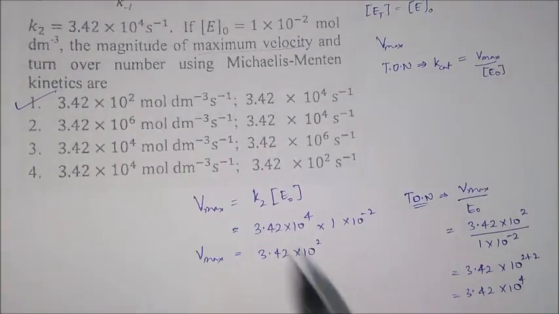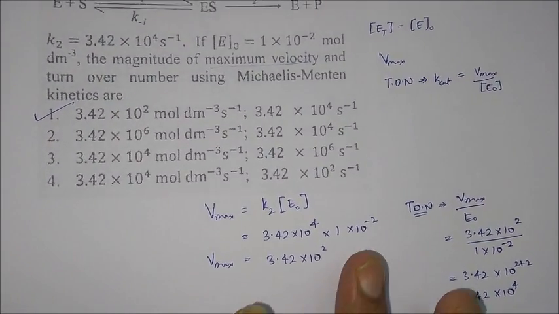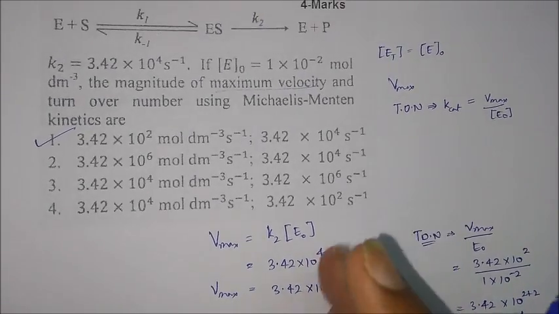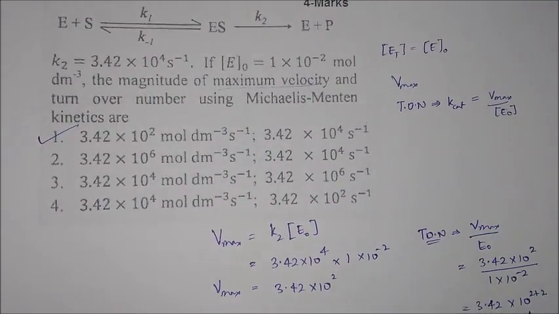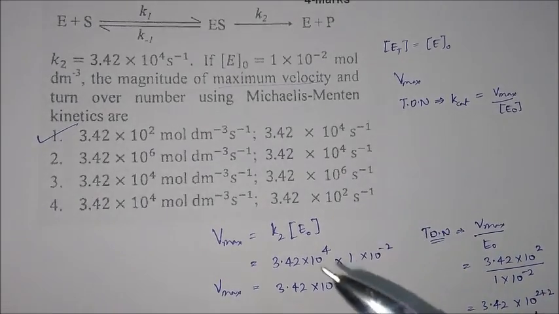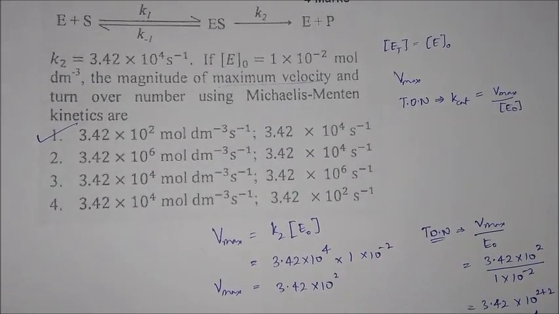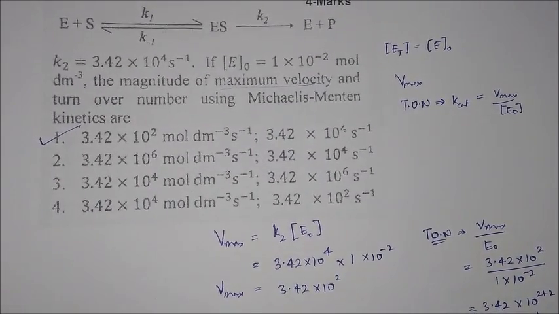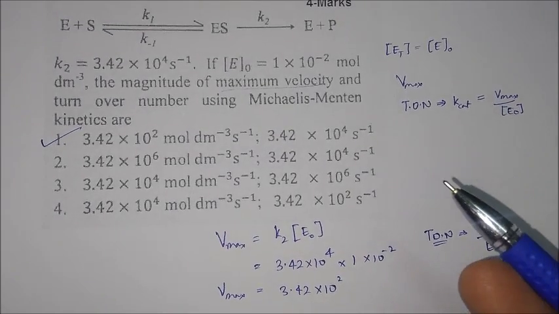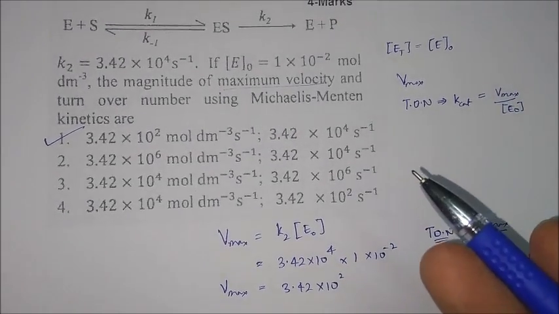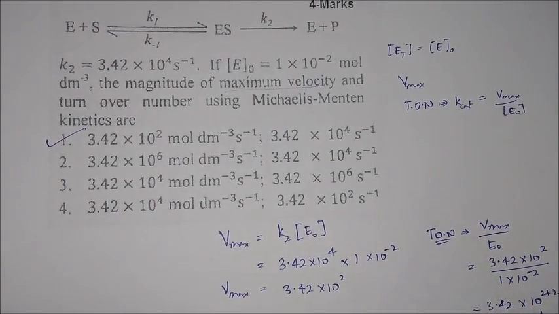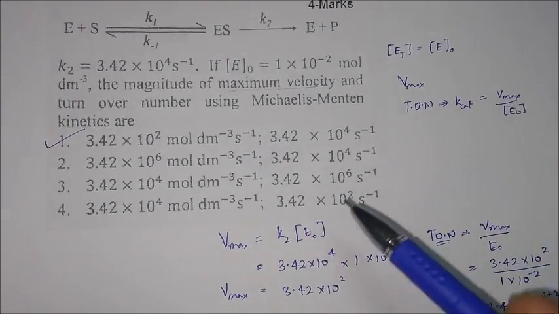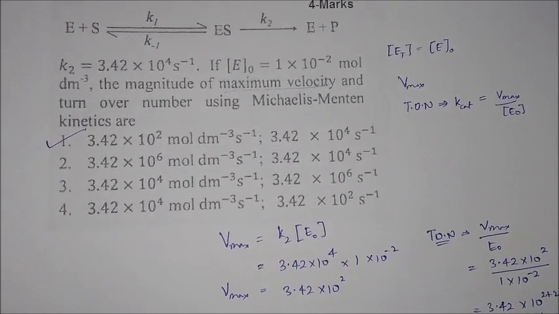See how simple this question was. Just by knowing the Michaelis Menten equation and the condition for it, you will be able to solve this. If you don't remember the exact thing, then if you practice the derivation 2-3 times, you will be able to derive it yourself, and the derivation also doesn't take much time. It will just take 2 to 3 minutes if you practice it 2-3 times, and then you will be able to solve it easily.